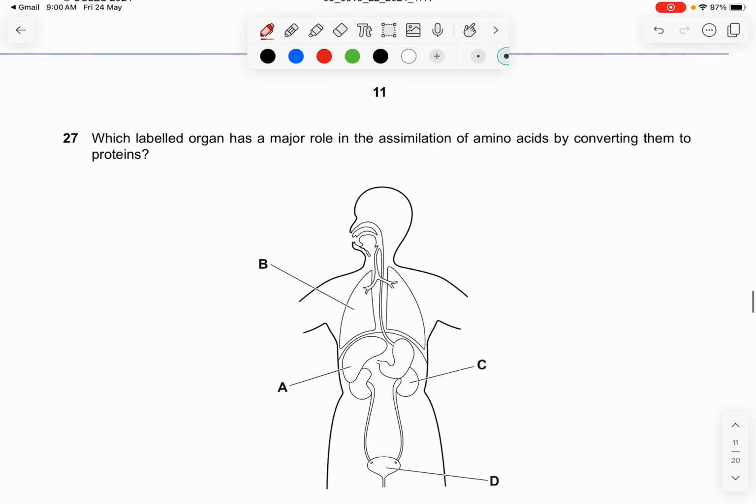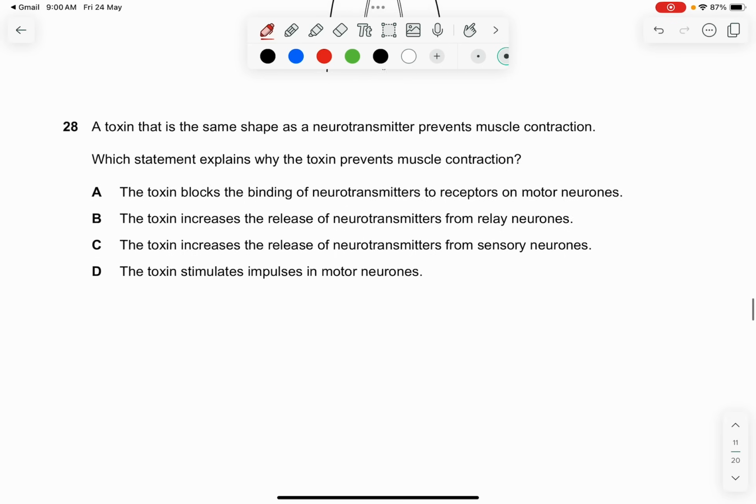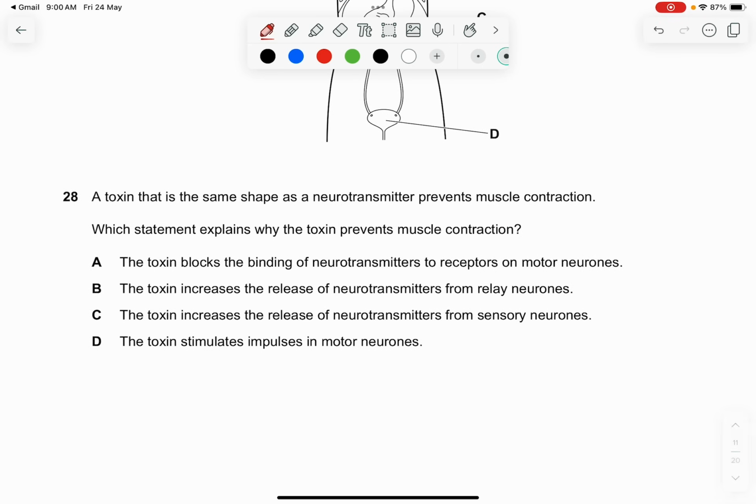Question 27. Which labeled organ has a major role in the assimilation of amino acids by converting them into proteins? So this one is the liver. Okay, so question 27 is A. Most assimilation happens in the liver. Okay. Question 28. A toxin that is the same shape as the neurotransmitter prevents muscle contraction. Which statement explains why the toxin prevents muscle contraction?